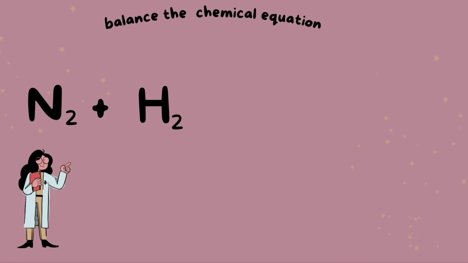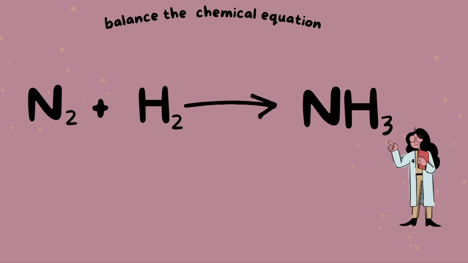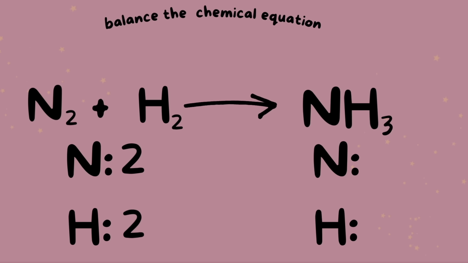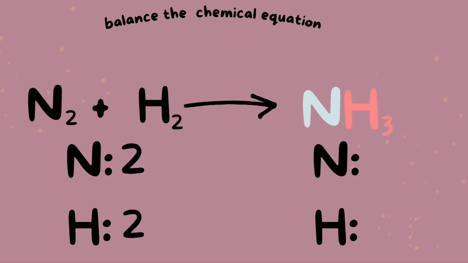Nitrogen plus hydrogen yields NH3. On the reactant side, we have 2 nitrogen and 2 hydrogen. I just want to emphasize that we have one compound with 2 different elements, both the nitrogen and hydrogen elements. Any coefficient that is placed in front of this compound will be applied to both, in other words, the number will be multiplied by both the nitrogen and the hydrogen. The subscript 3, however, only applies to hydrogen.